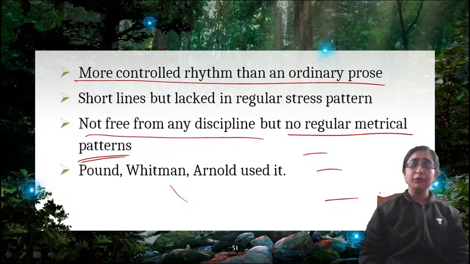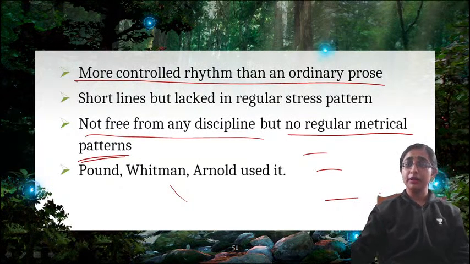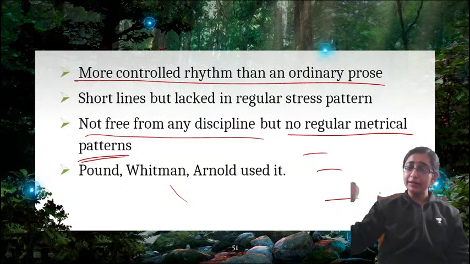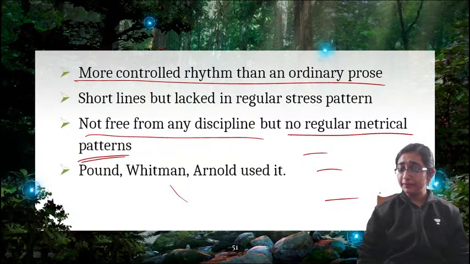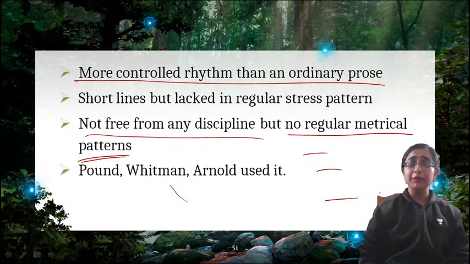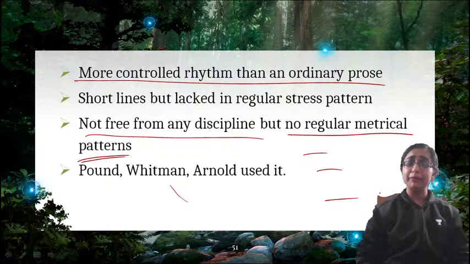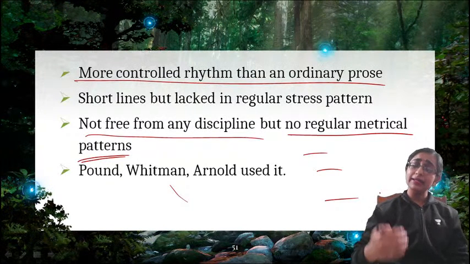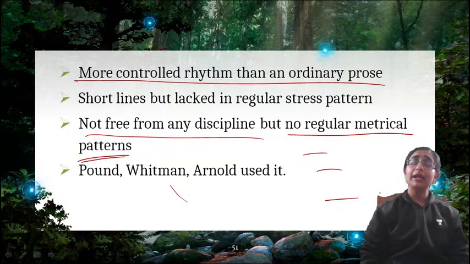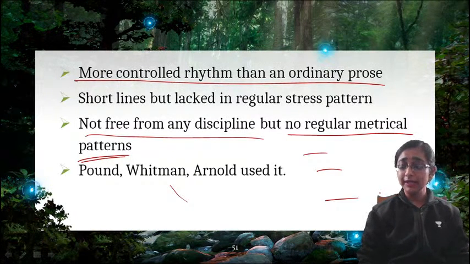Okay, this kind of rhyming words cannot be found, which we find in nursery rhyme. Twinkle, twinkle, little star, how I wonder what you are. So you can find the clear-cut division of rhyme, right? So are and star are rhyming here. But in free verse, you don't find this kind of rhyming line. It more or less appears to be prose. But there is some inherent rhythm which you can understand when you understand the meaning of the poem. That is the meaning of free verse.